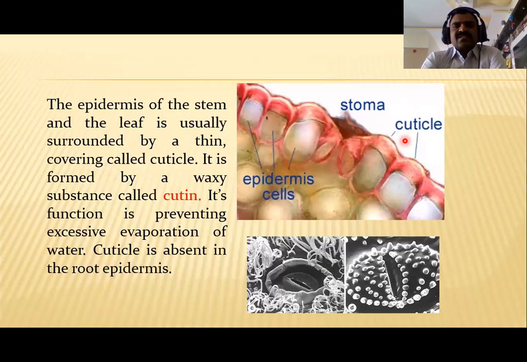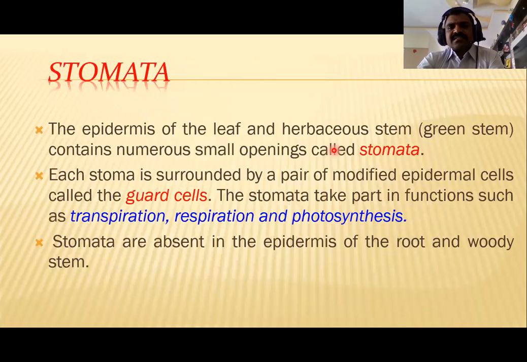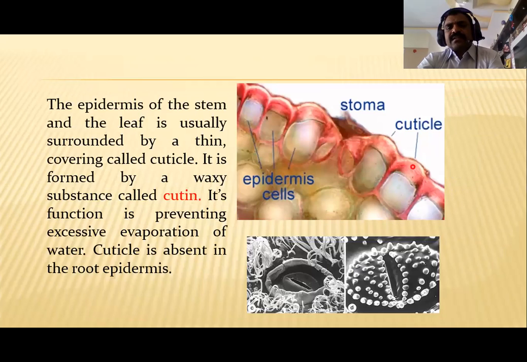Then see here, this is the stomata we observed. This is the stomatal region. This is the guard cell, and this is the thick cuticle, the red colored cuticle we observed here. And this is the stomata, and this is the stomatal region. Now, how are they arranged in different parts of the plant and leaves, on the upper epidermis and lower epidermal regions?